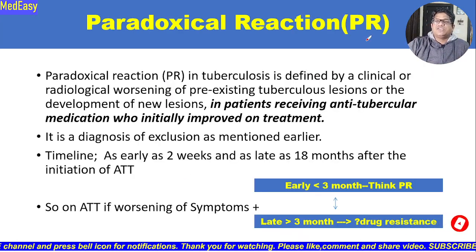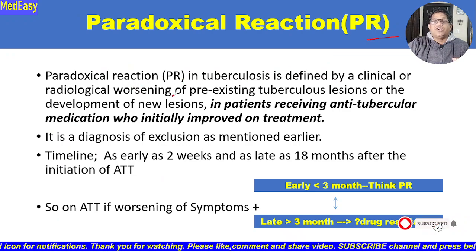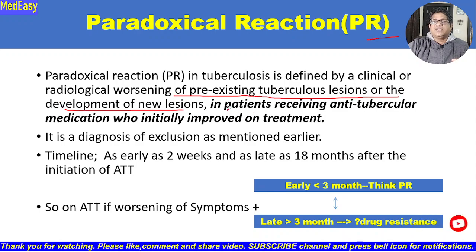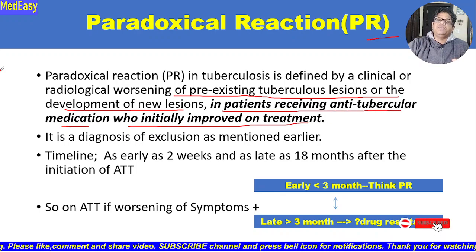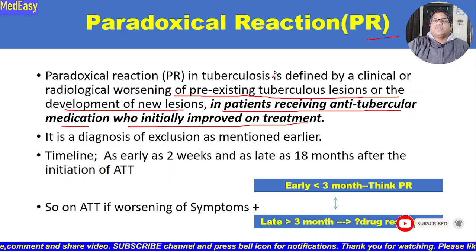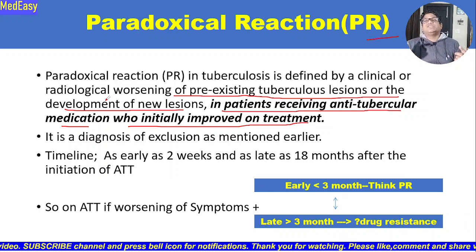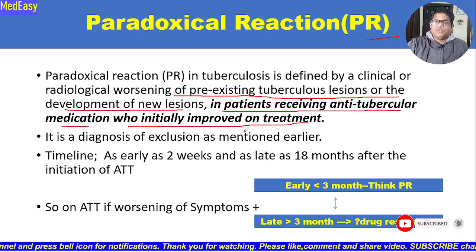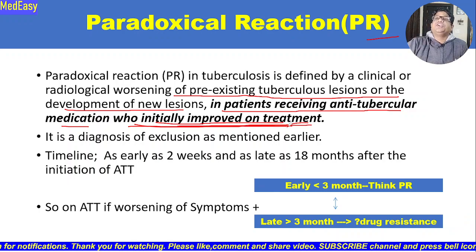A little bit about the paradoxical reaction. What is this? Paradoxical reaction in tuberculosis is defined by a clinical or radiological worsening of a pre-existing tuberculosis lesion or the development of a new lesion in a patient receiving anti-tubercular medication who initially improved on treatment. This is very important to know, who initially improved on treatment. So that we call a paradoxical response.